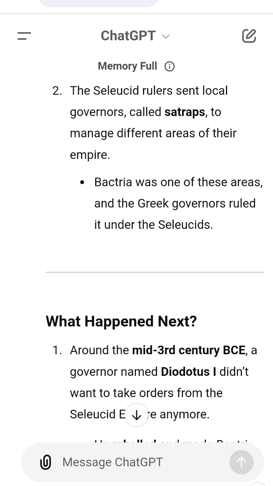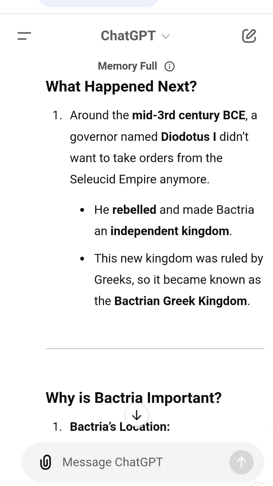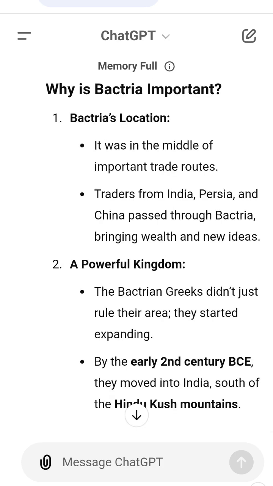4. When the people from this town, Bactria, start living and ruling in India, they become known as Indo-Greeks. They bring their culture, art, and religion with them. But they also learn from the Indian people and adopt their customs.